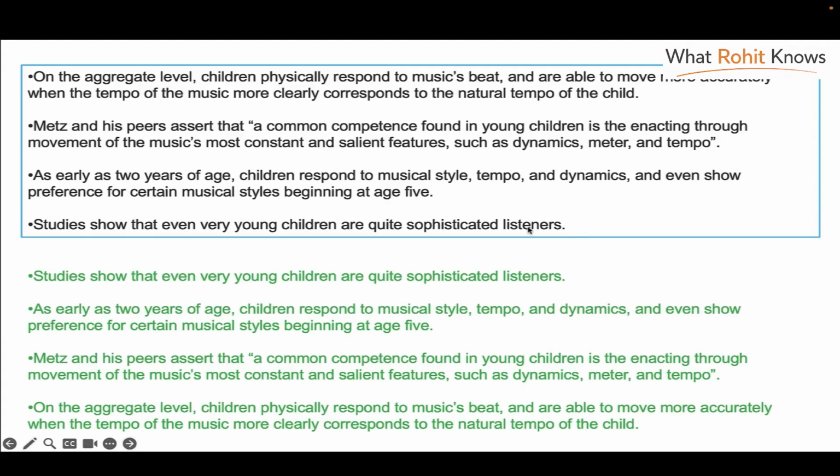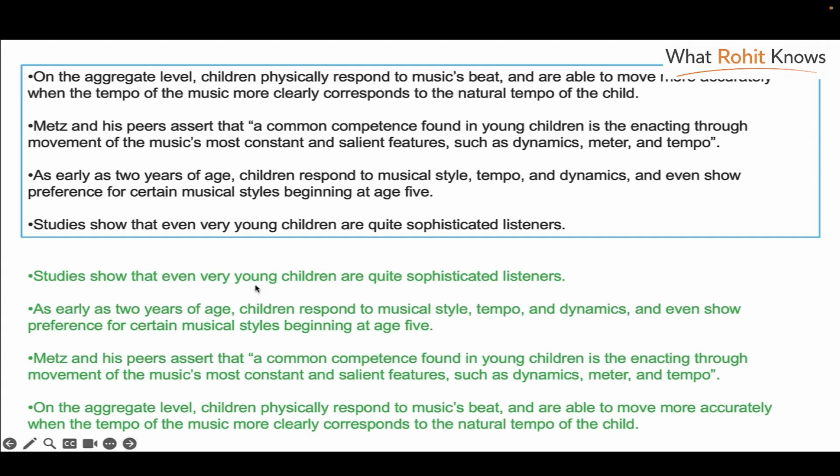So we need to find the opening sentence here. And is this: studies show that even very young children are quite sophisticated listeners. It's an independent assertion, a statement. Nothing more is needed. When you read it, you can understand what the text is about.